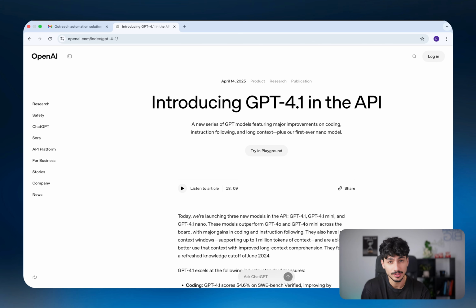Now, if you guys have been following the world of AI, you know that OpenAI recently released their new series of models, the GPT 4.1 series. Well, let's just say that we're able to set up Quick Reply Ruby in a way that you can get back to 7,000 sales inquiries with less than $1. That's 7,000. Or from another perspective, you can get Ruby to change her action plan and create new drafts 30,000 times with less than $1. Just let that sink in for a second.